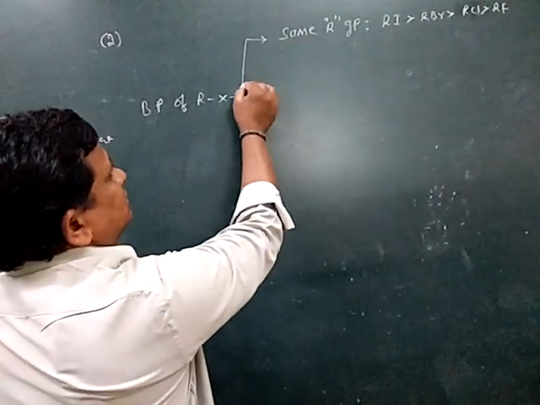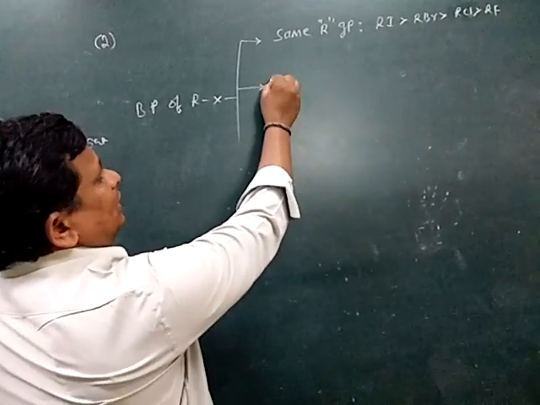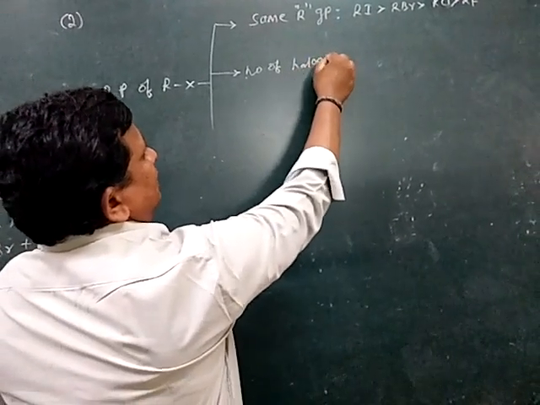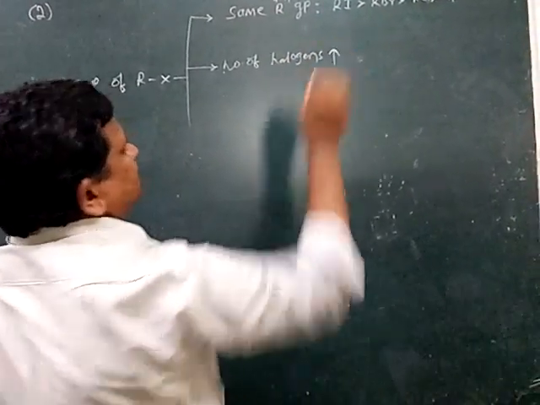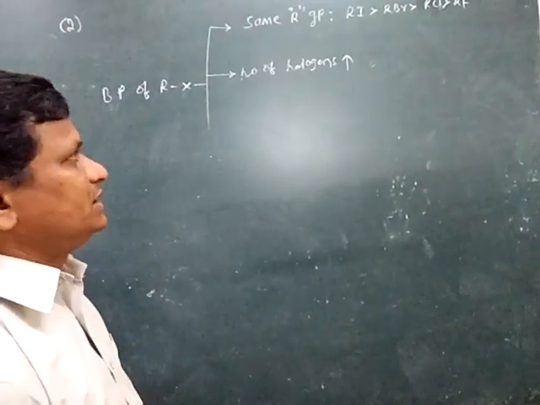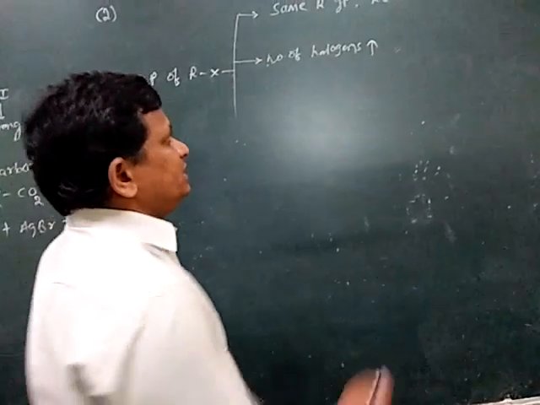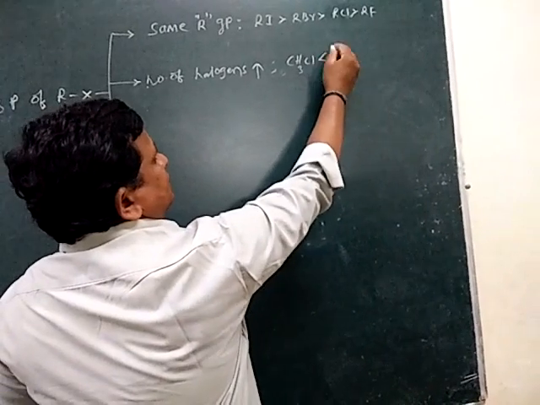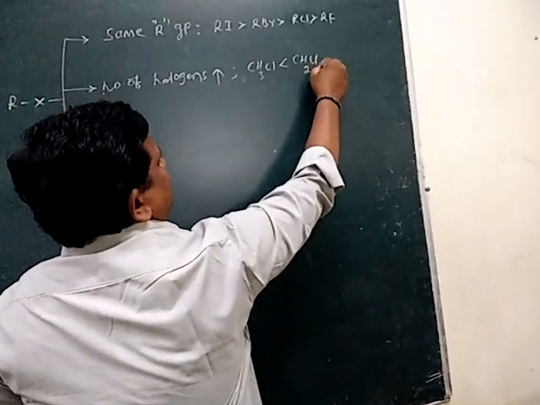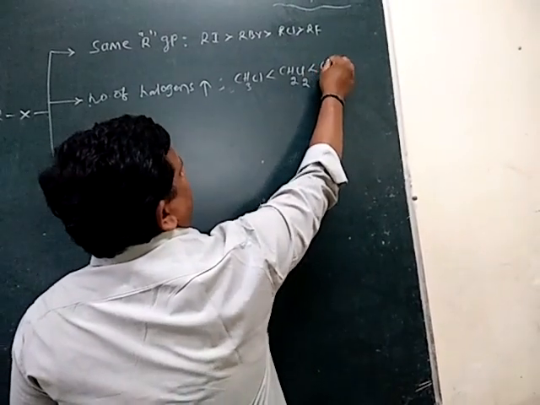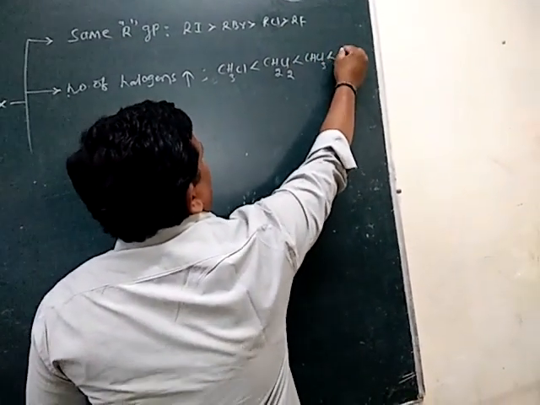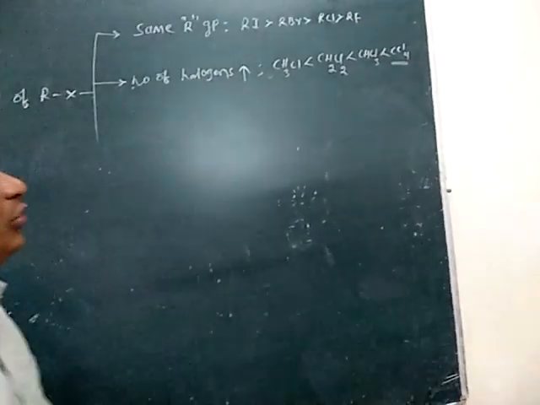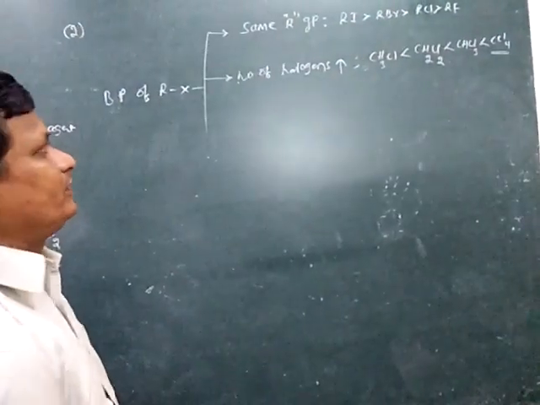The second point is that if the number of halogens increases, the boiling point increases. For example, CH3Cl is less than CH2Cl2 is less than CHCl3 is less than CCl4. CCl4 has a high boiling point because four halogens are present.